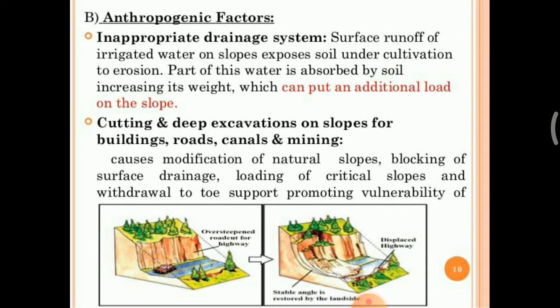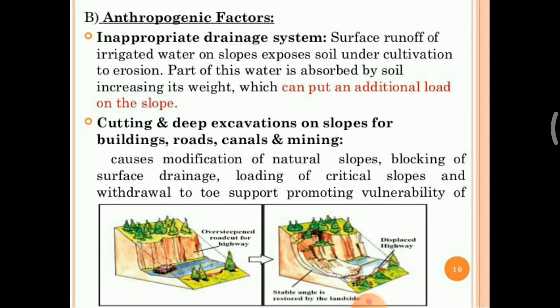The next one is the anthropogenic factors. The first anthropogenic factor is an inappropriate drainage system. Surface runoff of irrigated water on the slopes exposes soil under cultivation to erosion. Part of this water is absorbed by the soil, increasing its weight, and can put an additional load on the slope.